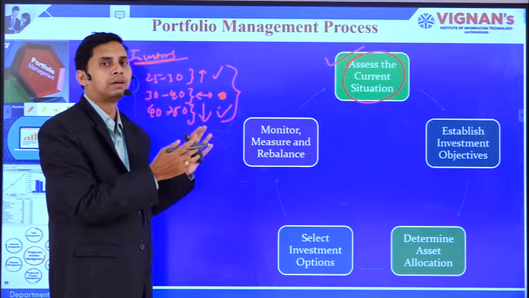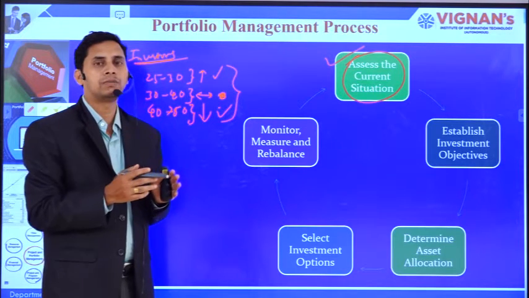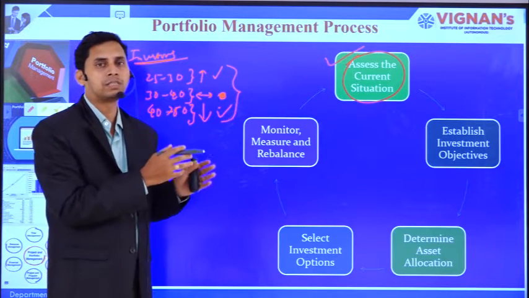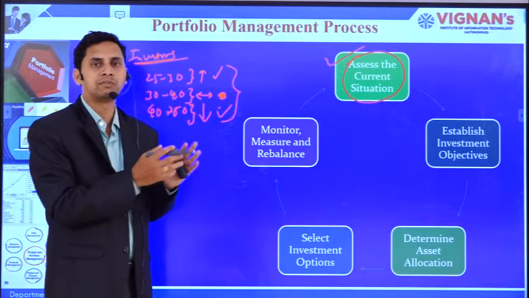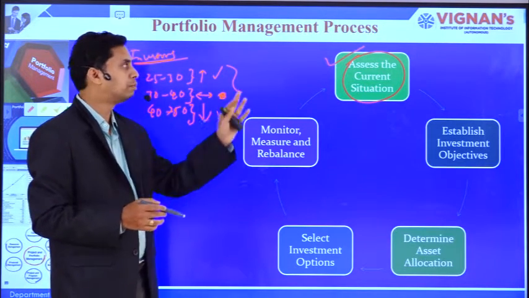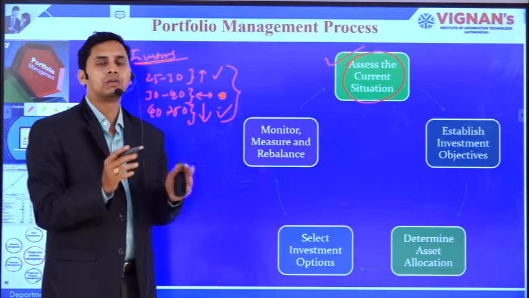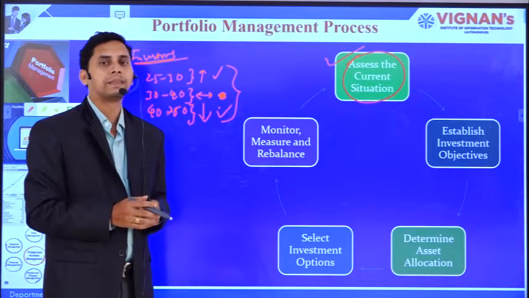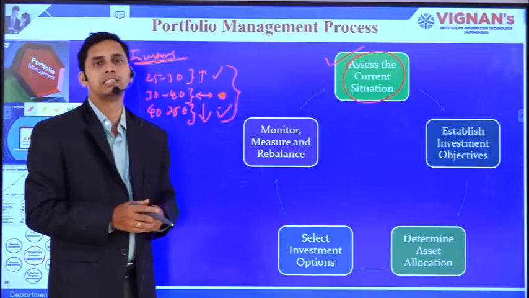So this way the current situation can be understood: who is that customer, what age group the investor falls under. Most of the portfolio investors fall under certain groups, and depending upon that, you will be able to come to a conclusion for your total portfolio of investors, and based on that you will assess the current situation.